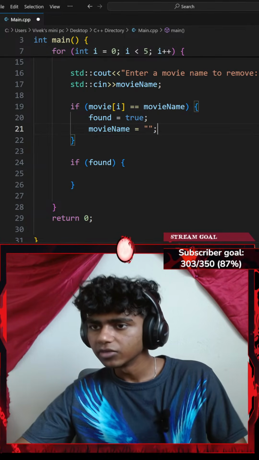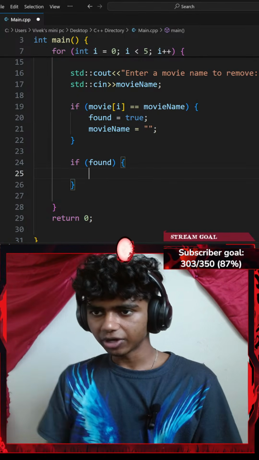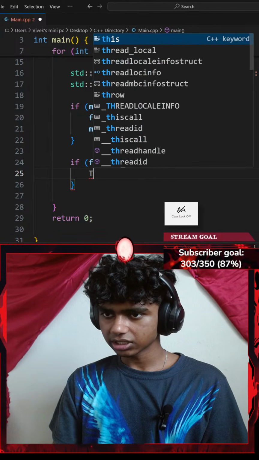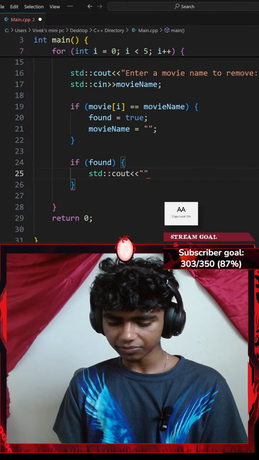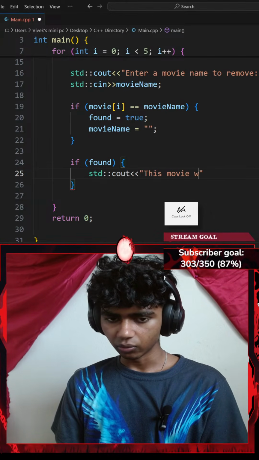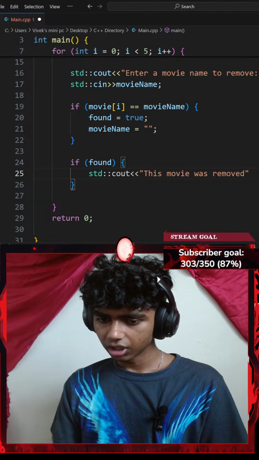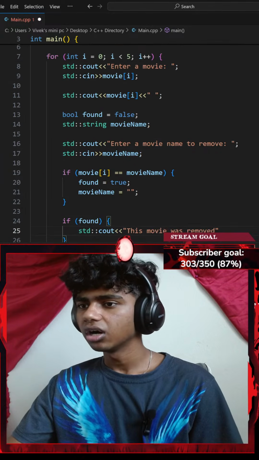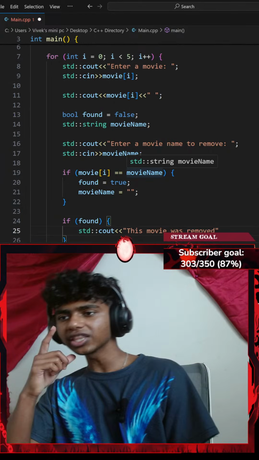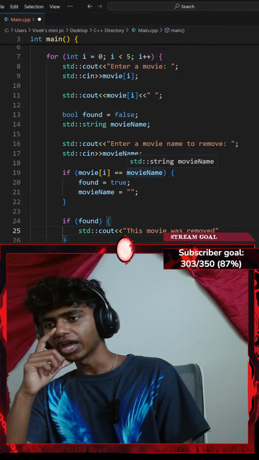Oh, I see. Okay, so if found, I print something like this. I'll go with a standard console output with an insertion operator that says something like, this movie was removed. You should have 2 loops. Should I? Honestly, oh, actually, yeah, that does make sense. Enter a movie.